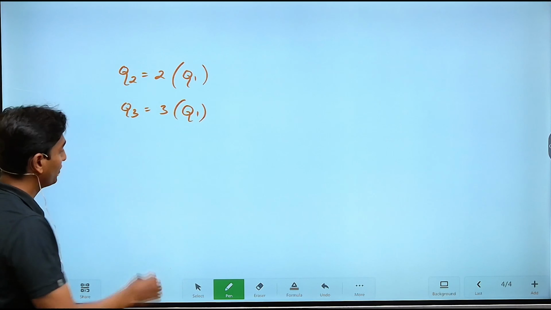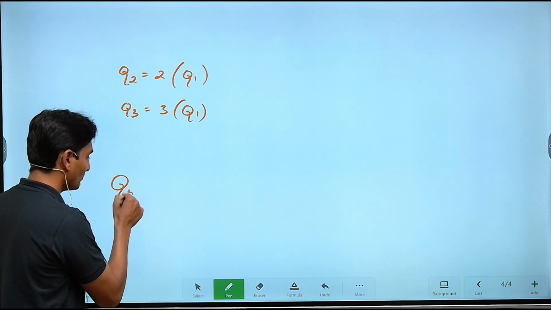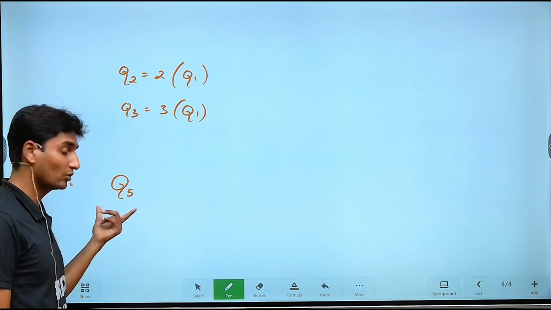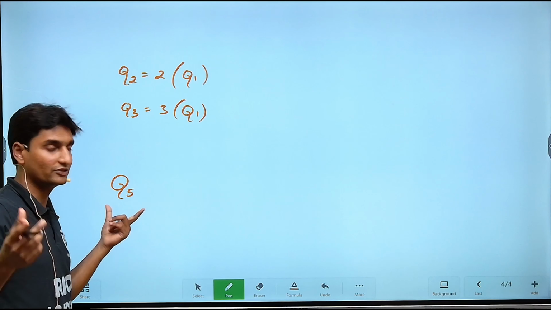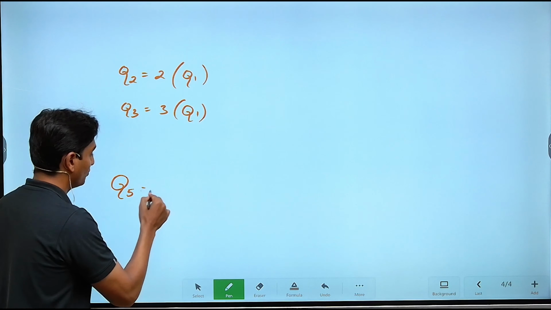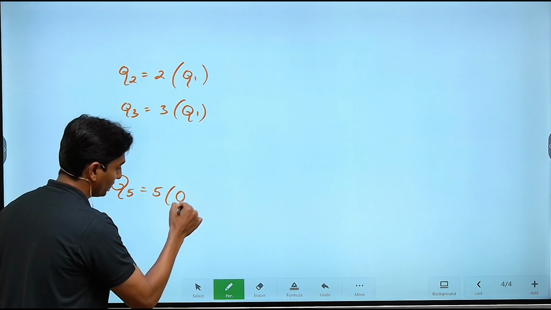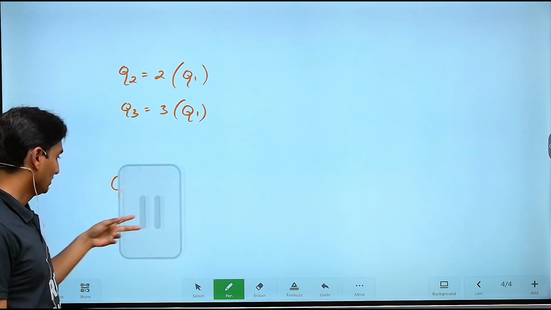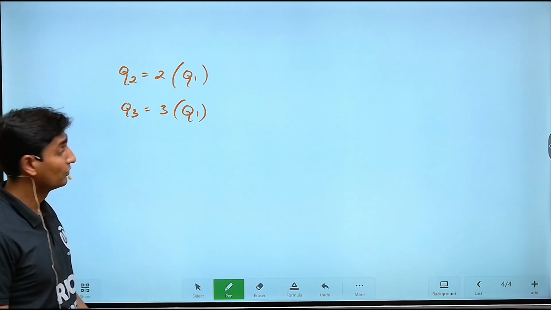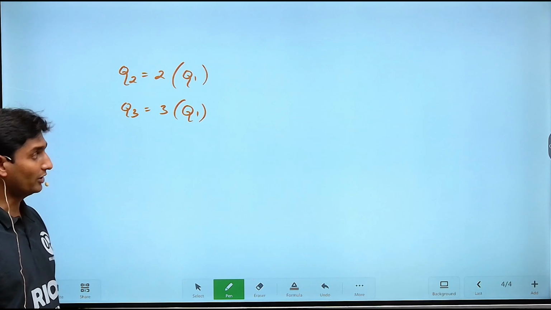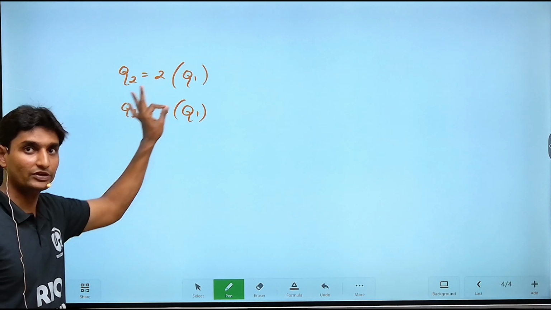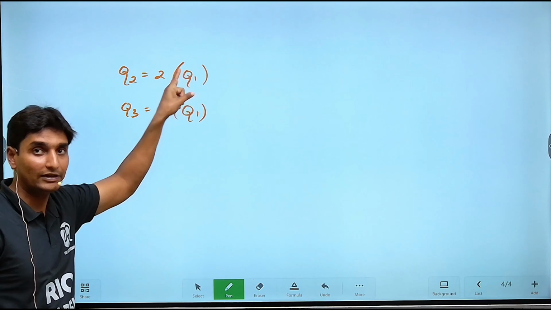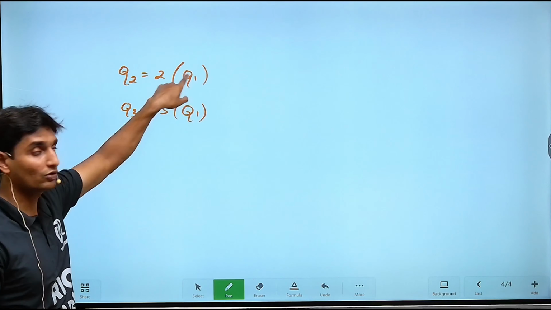If there was some other value like Q5, which practically does not exist because quartile means only 4 points, but I'm just taking an example so that you will be able to understand, Q5 means basically you could have taken it to be 5 into Q1. 5 is the value and Q1 is what you're multiplying. But in fact, we have only 3 different quartile values here. Q2 is 2 Q1, Q3 is 3 into Q1. Now guys, remember here, Q1 basically refers once again to the rank of Q1.